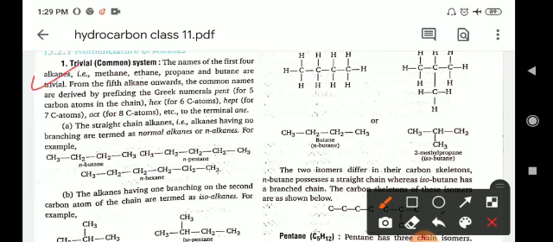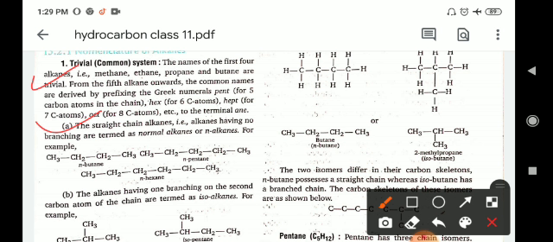Now coming to the nomenclature of the alkanes. In the trivial system, the names of the first 4 alkanes, that is methane, ethane, propane and butane, are trivial. From the 5th alkane onward the common names are derived by prefixing the Greek numerals: pent for 5, hex for 6, hept for 7, oct for 8 and so on, with the terminal -ane. The straight chain alkanes, that is alkanes having no branching, are termed normal alkanes.